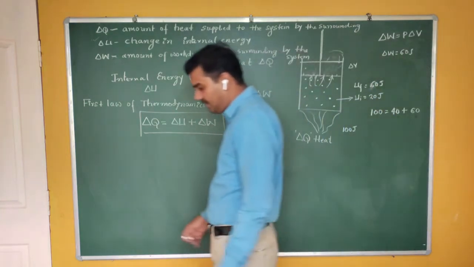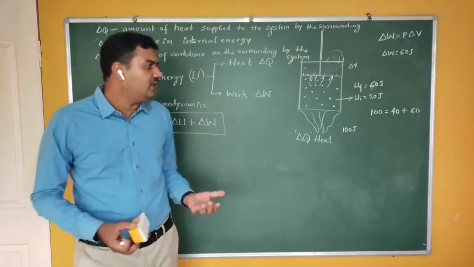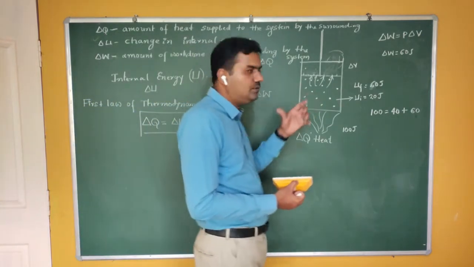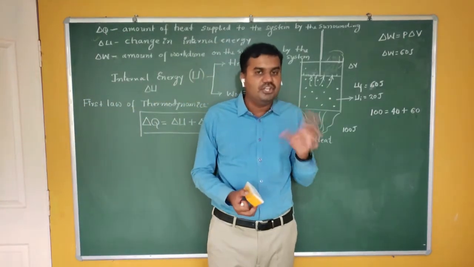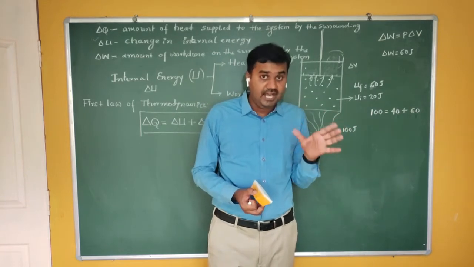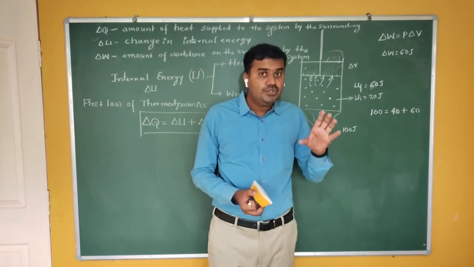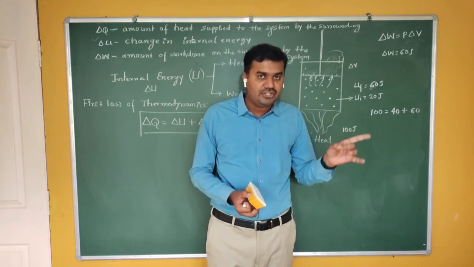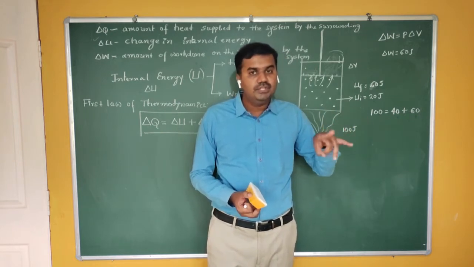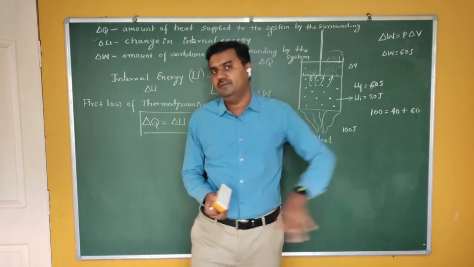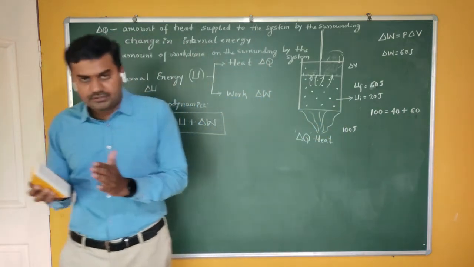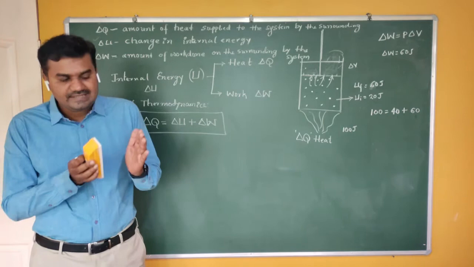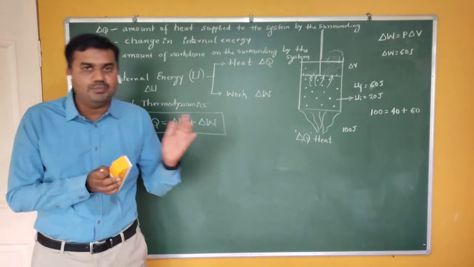The first law of thermodynamics says that the amount of heat given to the system is partially used to increase internal energy and partially used to do the work on the surroundings. Whenever you supply the heat energy, there may be a change in both.